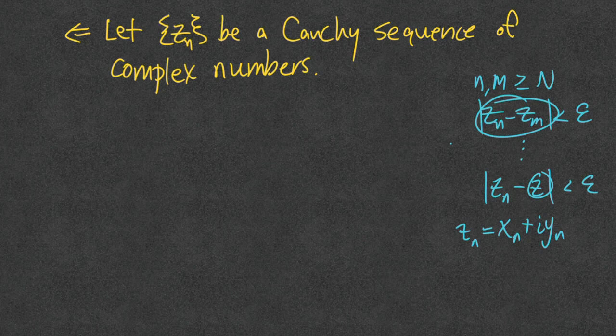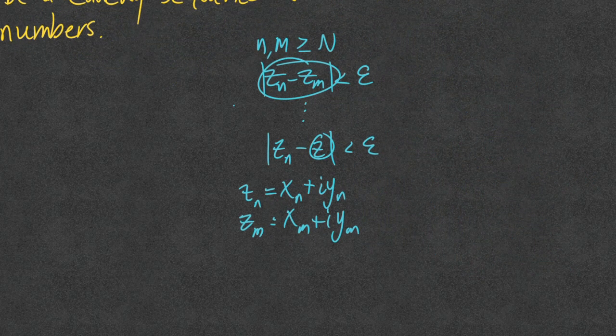So we're going to let z sub n equal x sub n plus i times y sub n, and likewise for z sub m. Okay, so everything I'm doing is not a part of the proof. I'm just going to move this to the side. This is scratch work, basically. This is to organize our thoughts. And we're just going to mess around with this absolute value right here.